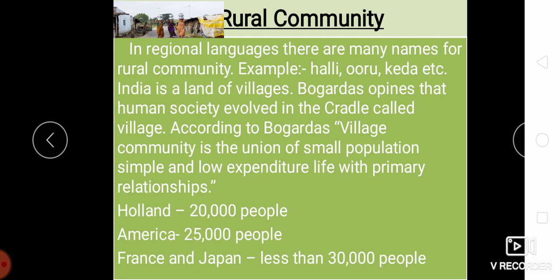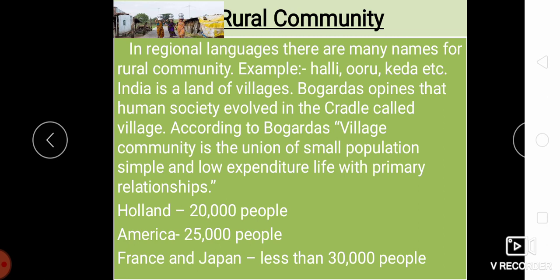But when we move on to India, an area with less than 5,000 population is called a rural community. But there are some other subclasses added to this. From the last 50 years, the occupation, lifestyle, economic life, income source and basic infrastructure, along with the population, are all put together to define the rural area.